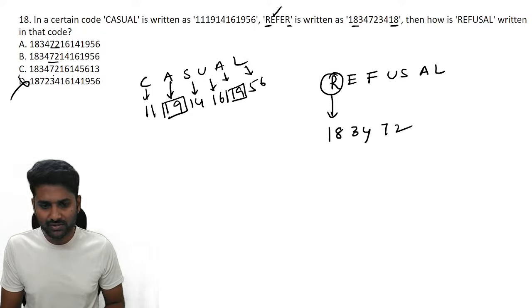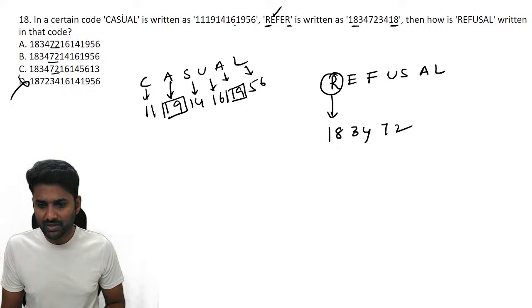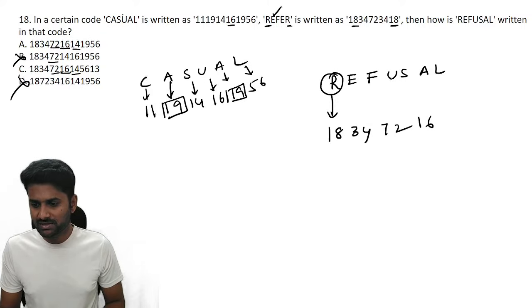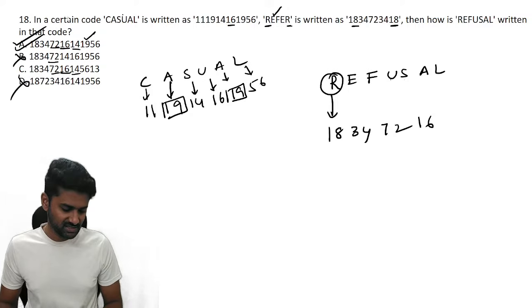Okay, let's check with the U. U is 16. So we need 16, B eliminated. 16, 16, 14, 14. You check with A. A is 19. So here 16 and 14, 14. We require 19, right? So the best answer is E.